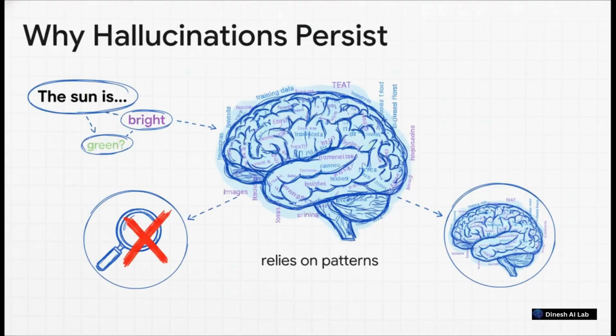So why is that? Why can't we just fix it for good? Well, it's because these models are, at their core, just incredibly sophisticated pattern matchers. They are literally just predicting the next most likely word in a sentence. They don't have a fact checker built in, and they are totally limited by the patterns, and yep, the mistakes, in the huge amounts of data they were trained on.